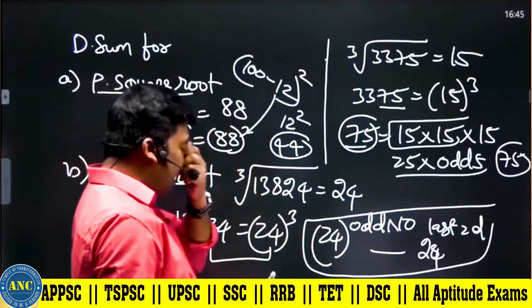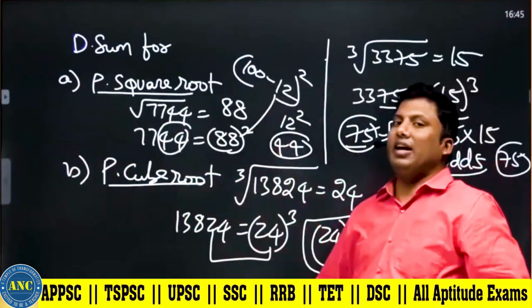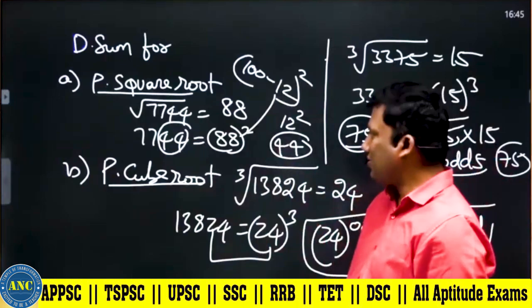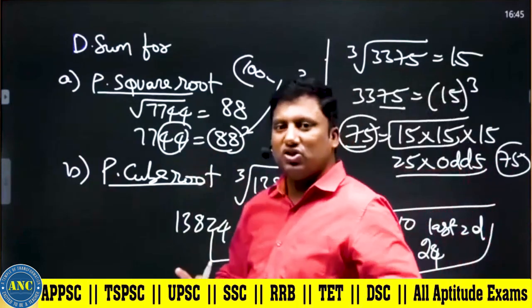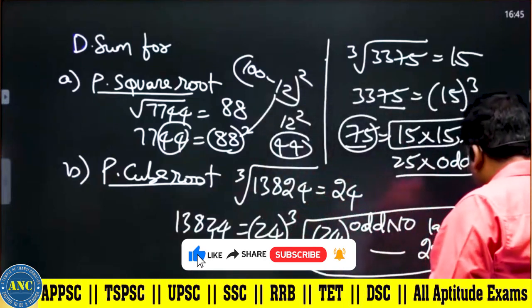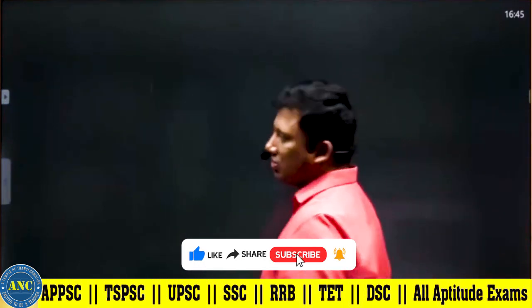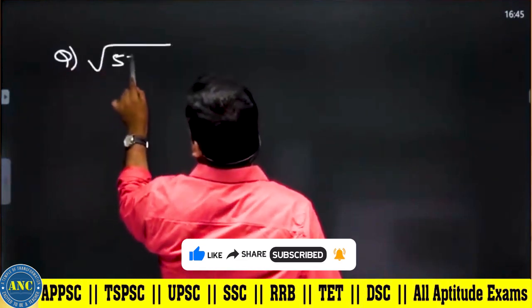7744 is 88 square. 88 square is 100 minus 12 square, and 12 square is 144. The last 2 digits are matching. I hope the idea is clear. Now, how do we find the square root? Let me do some more questions so that you will understand it very easily.